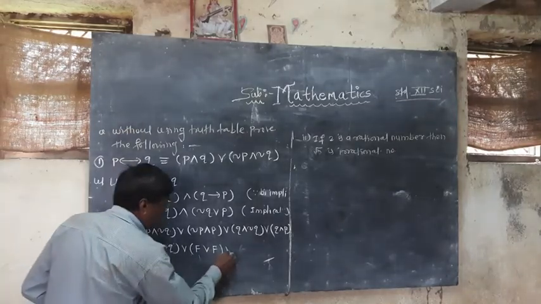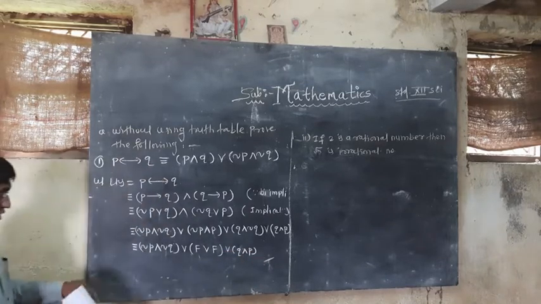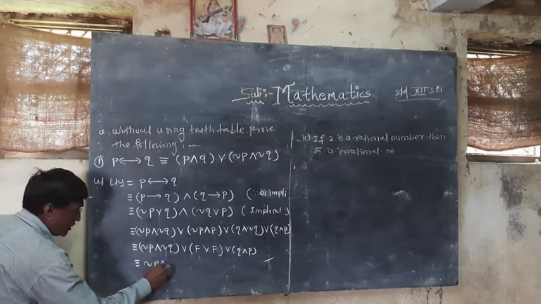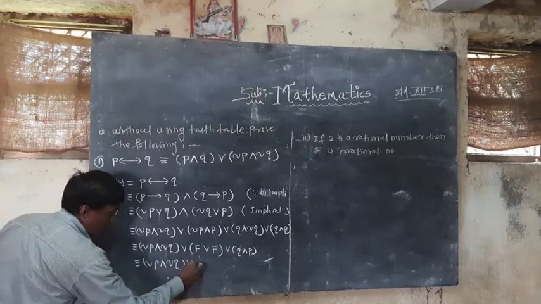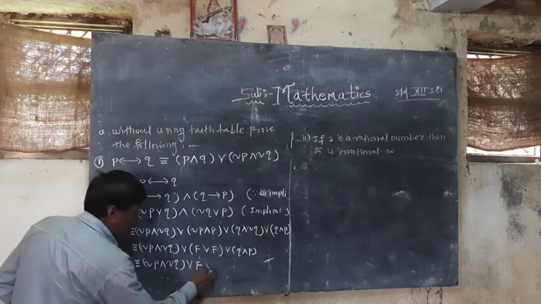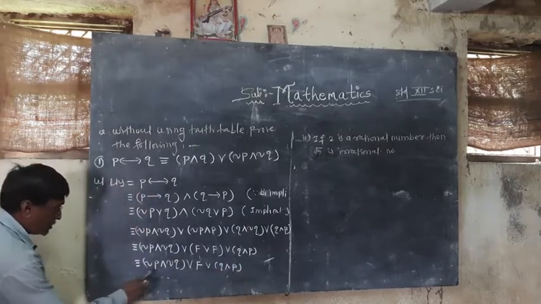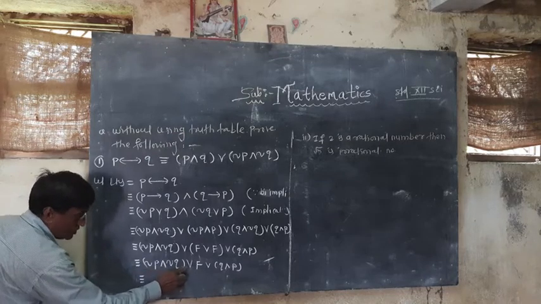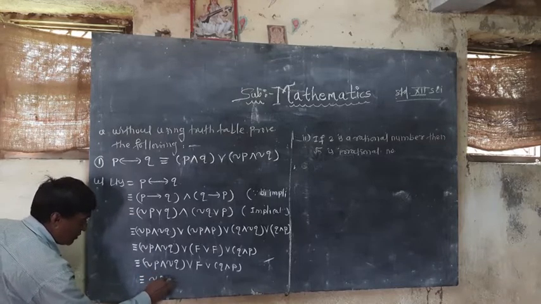And now disjunction with Q conjunction P. So I will use the complementary rules. So this equals again negation of P conjunction negation Q, disjunction with this, disjunction of P with the F. Disjunction with Q conjunction P. And now I will solve this disjunction with this bracket, so disjunction of F with the statement, the answer will be that statement.